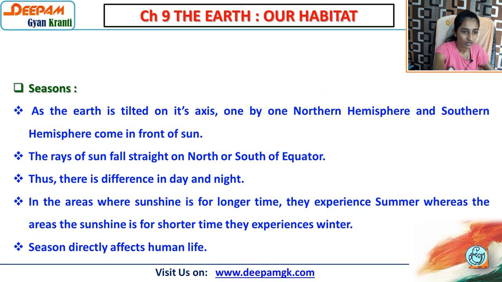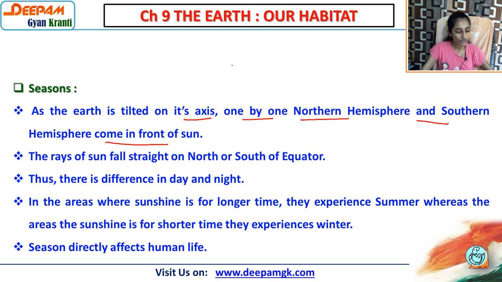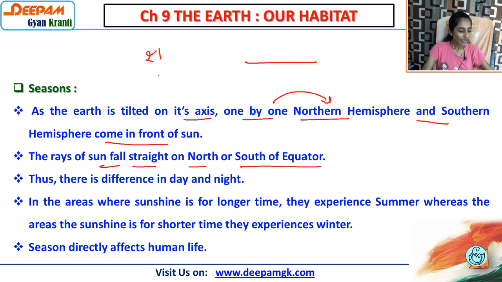Then comes a season. As the earth is tilted on its axis, one by one the northern hemisphere and southern hemisphere come in front of the sun. So when the rotation and revolution process is done, continuously the northern hemisphere as well as the southern hemisphere come one by one in front of the sun. The rays of the sun fall straight on the north or south of the equator. One day will come when the light is straight, that we have already discussed: on 21st March and 23rd September we have equal day and night. There the sunlight falls straight. Thus there is a difference in day and night.